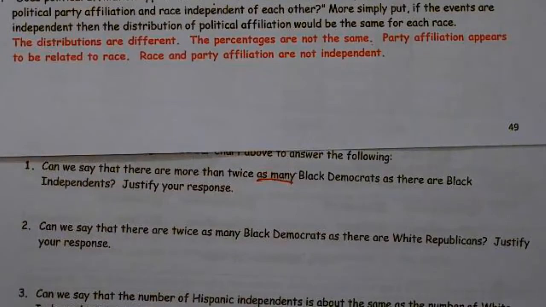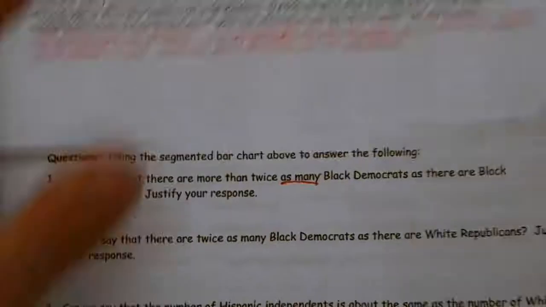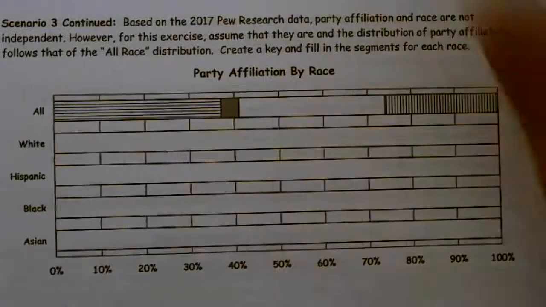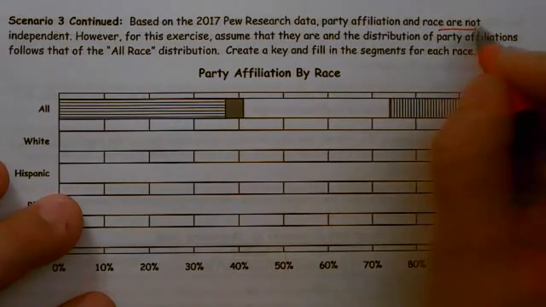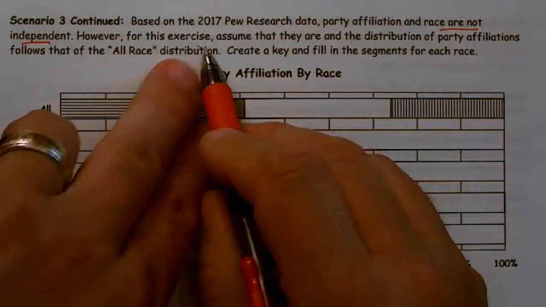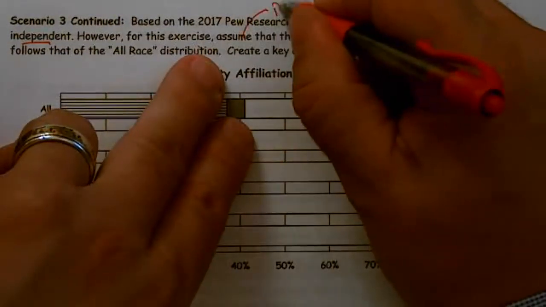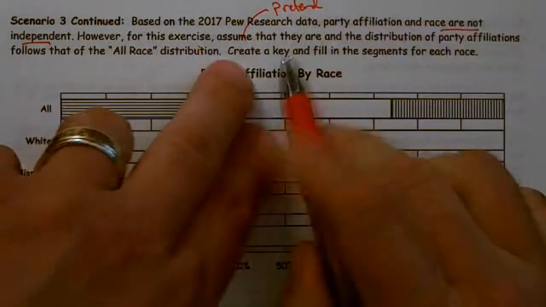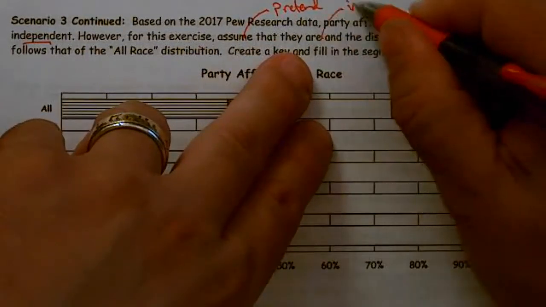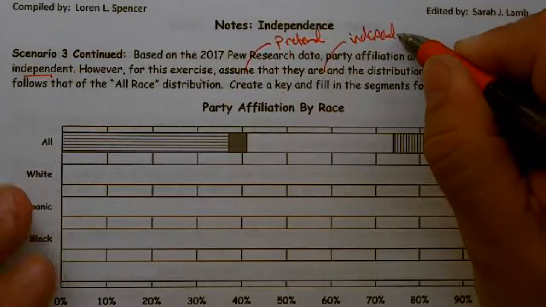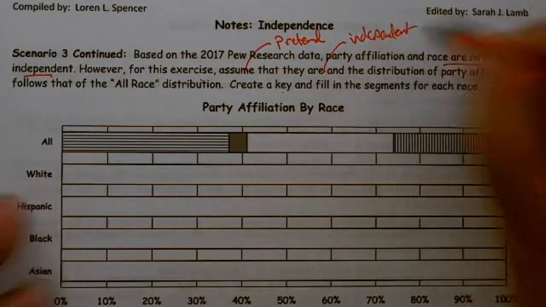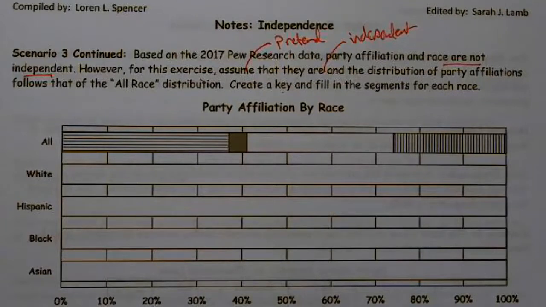All right, moving on to the next question. The next question was based on an AP question, although this isn't one. It's kind of scary initially. All right. So based on the 2017 research poll, party affiliation and race are not independent. So this is the reality. They're not independent. However, for this exercise, it says assume. We're going to pretend that they are independent. We're going to act like they are independent. Based on 2017, they are not independent, but we're going to act like they are.